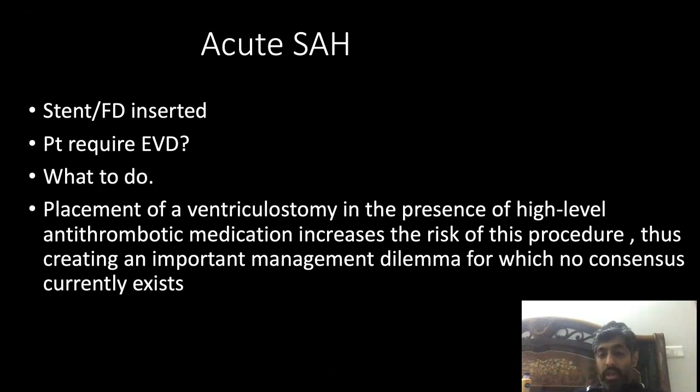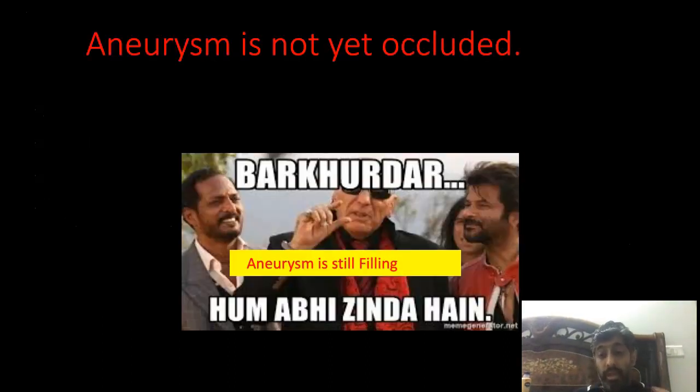Flow diverters actually demand a full lecture, so I'm not going into the details, because there are many complications which happen because of flow diversion as well. But largely they are safe procedures to do. More than 90%, I will say more than 95%, of the procedures have been done very successfully. So not major issues with that. That's the main problem I will always focus on with flow diverters: the aneurysm is still not occluded. Always remember that.